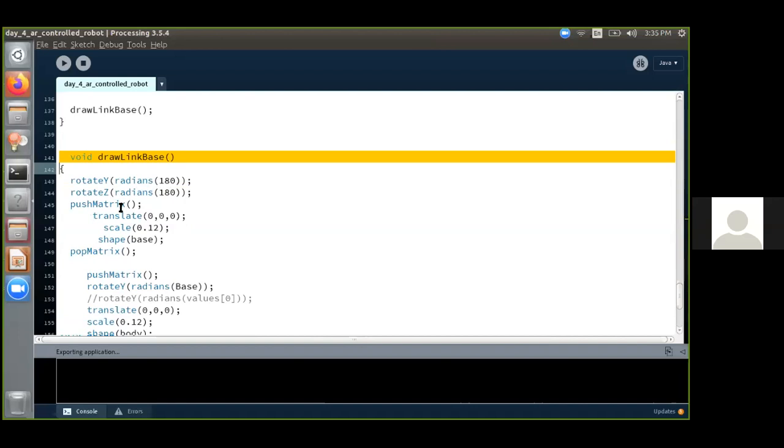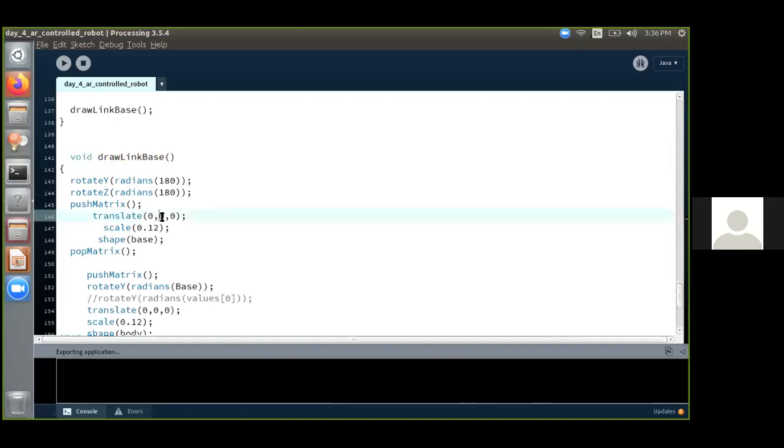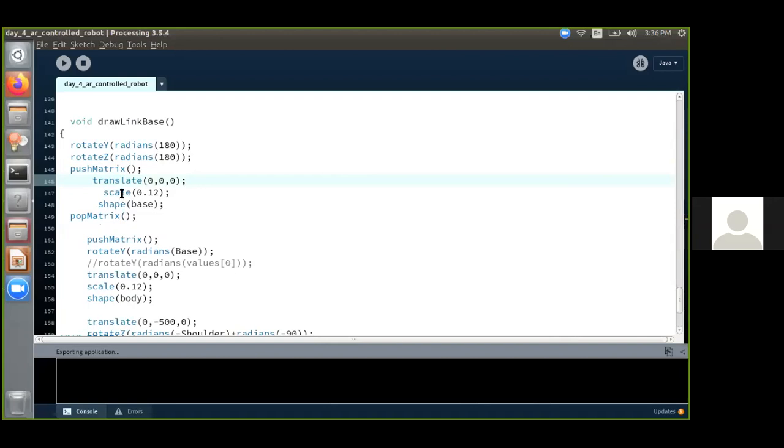Then what happens is that we are going to push the matrix, and these steps are similar to what we saw on day 2. Now we are translating it by 0, 0, 0. This line can be removed if you wish to, but I kept it because if you want to translate the base to some other position, you can just change the value over here. And the base scale value is 0.12. Shape is base, which we declared on the top.